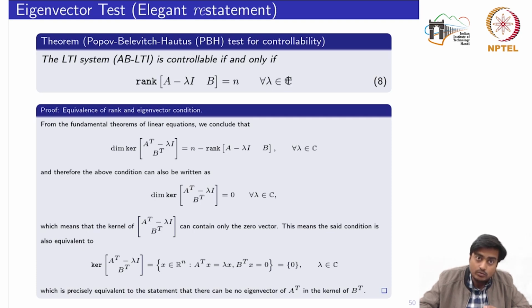Now these eigenvalues could be stable eigenvalues and could also be unstable eigenvalues. If this rank condition is satisfied for all the eigenvalues, it means that your system is controllable.